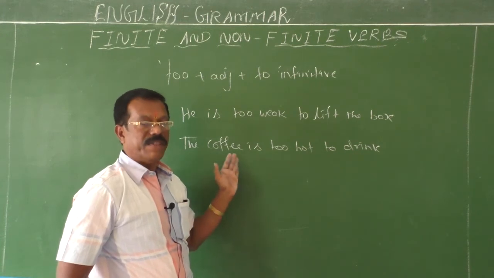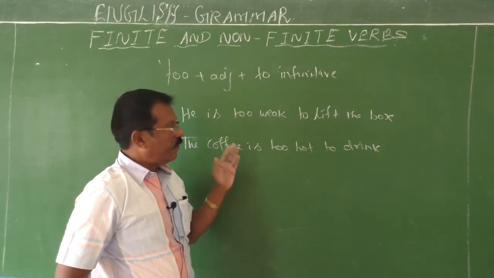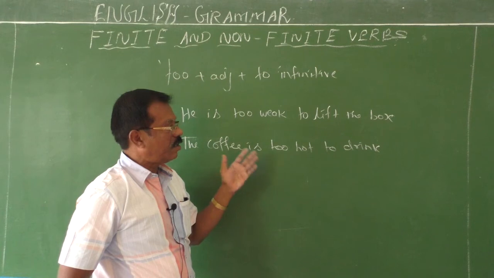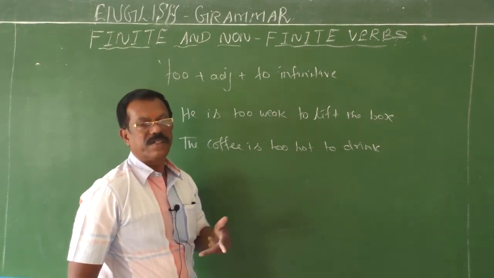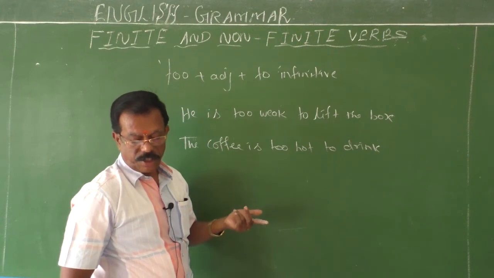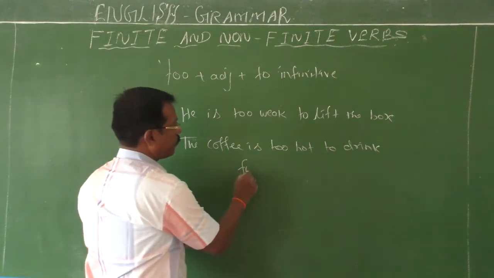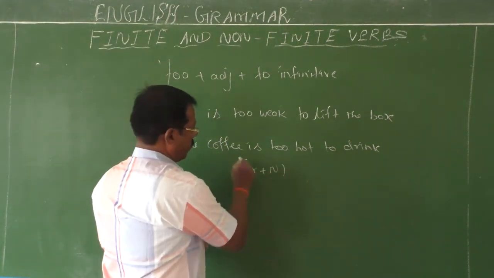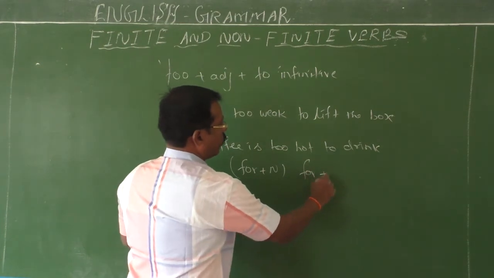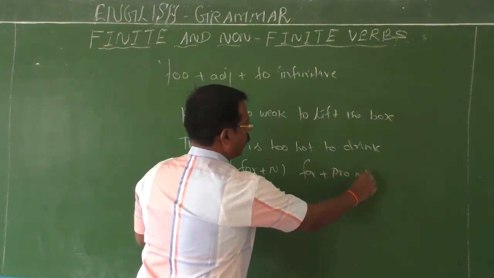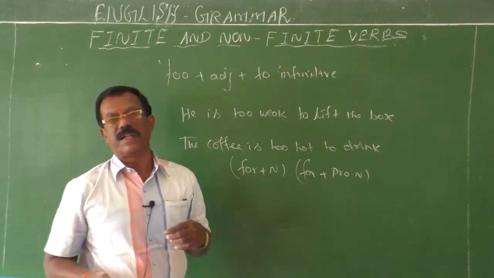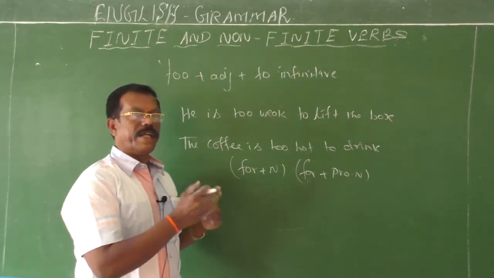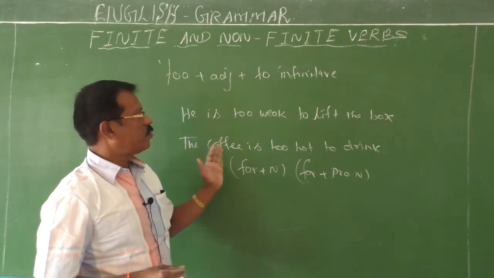So when you have these types of sentences, when the action noted by the to-infinitive is not done by the subject, there we have to introduce for plus noun or for plus pronoun. Very key point in grammar, children. You pay your good attention. The coffee is too hot to drink.